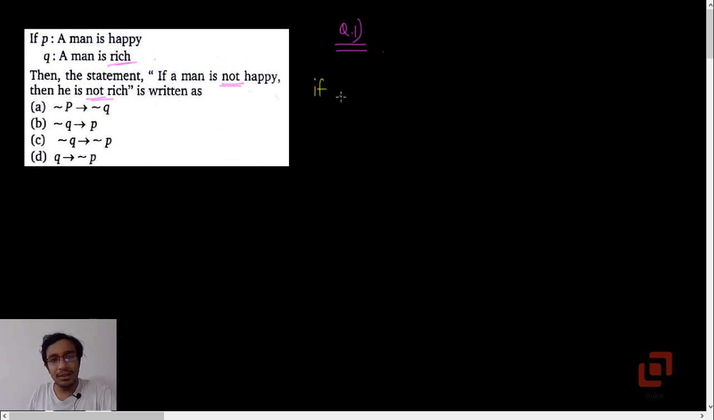This is in the form if then, so that is clearly a conditional statement. First part is a man is not happy, which is the negation of P. Then he is not rich, which is the negation of Q. So the symbolic representation of the given statement is negation P implies negation Q, that is option